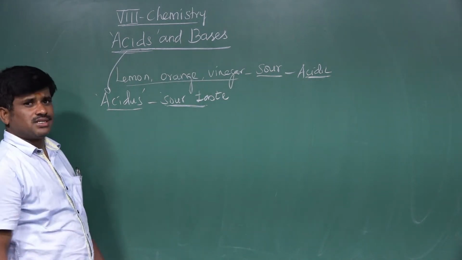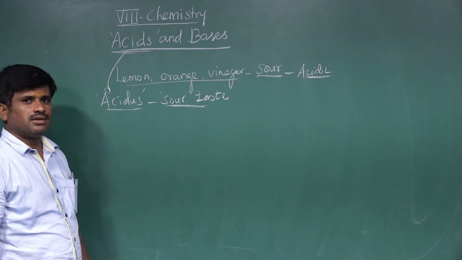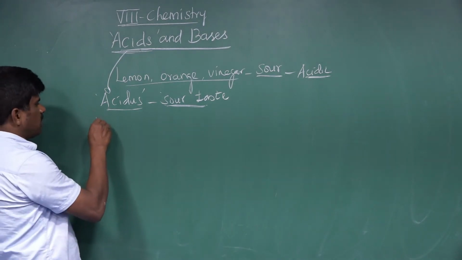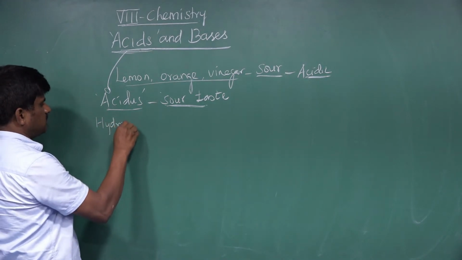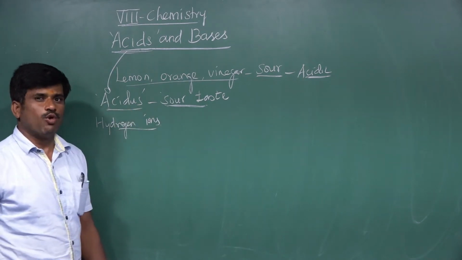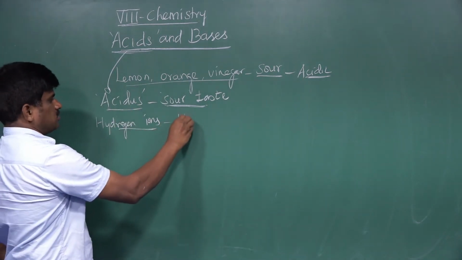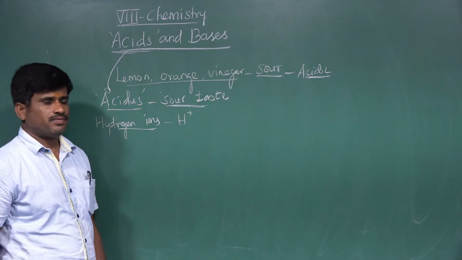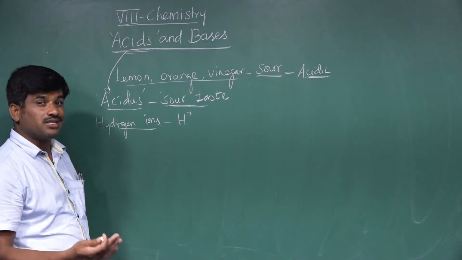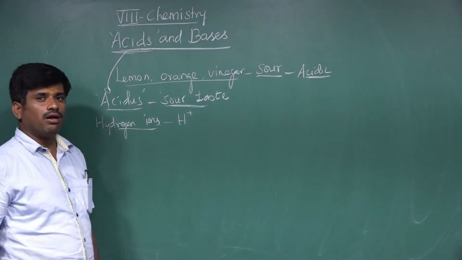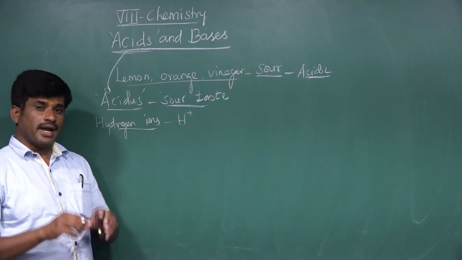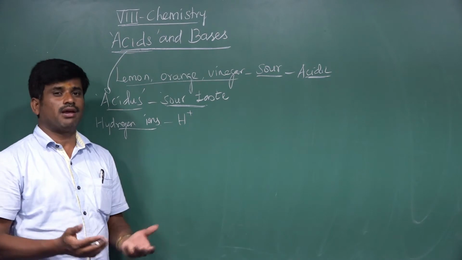Suppose acidic substances are dissolved in water, that gives hydrogen ions. The substances which, when dissolved in water, give hydrogen ions, represented as H plus, such substances are called acids. Substances containing hydrogen ion H plus are generally called acids.